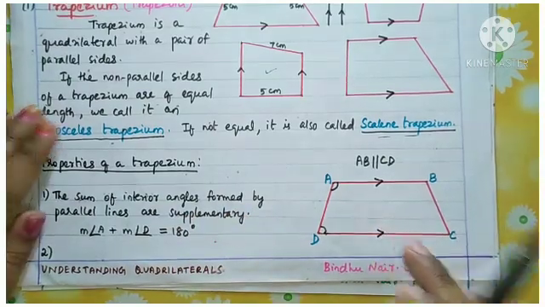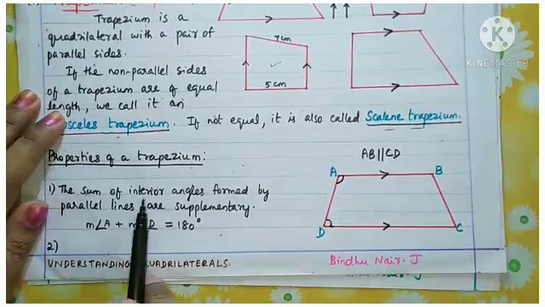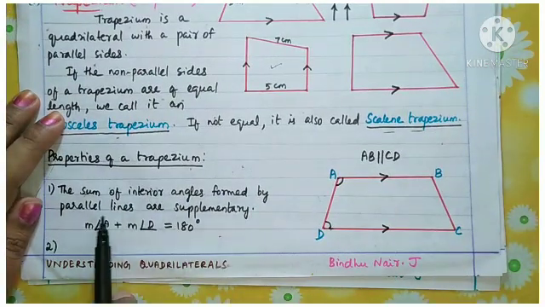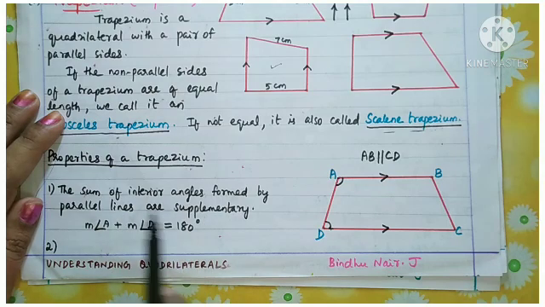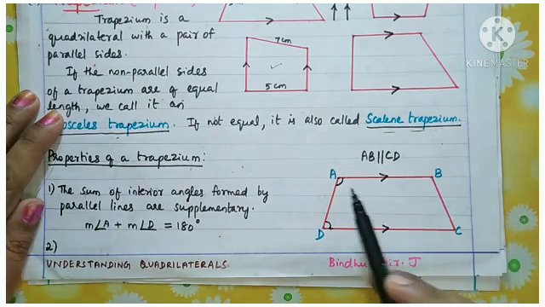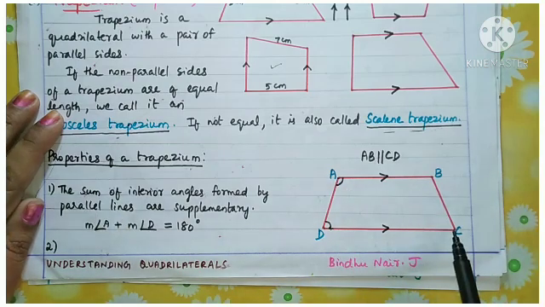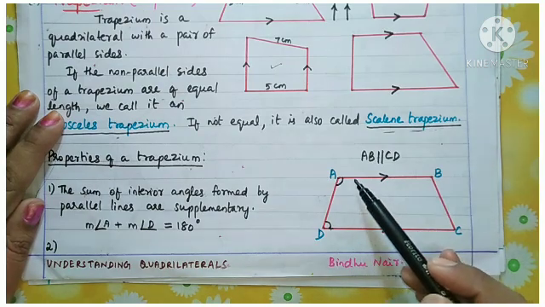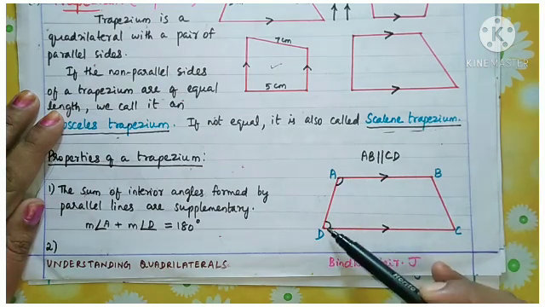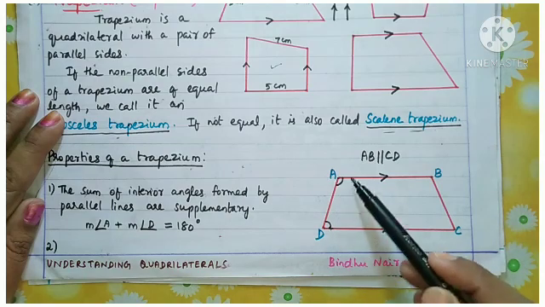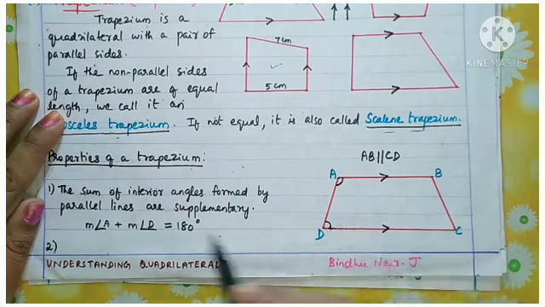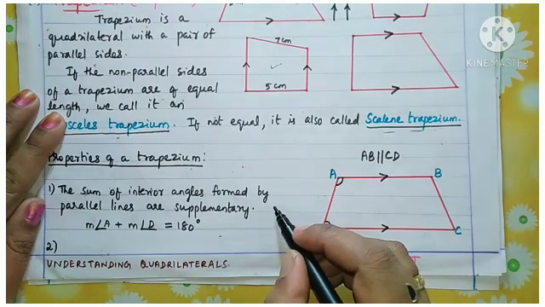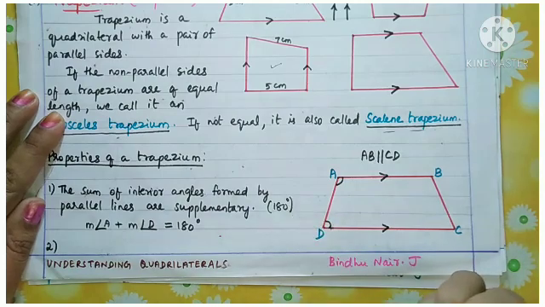Now you see what is the first property. The sum of interior angles formed by parallel lines are supplementary. That means here these are two parallel lines, and the interior angles formed in between these two parallel lines are supplementary. What do you mean by supplementary? Supplementary means the total is 180 degrees. The sum is 180 degrees. Those angles are called supplementary angles.